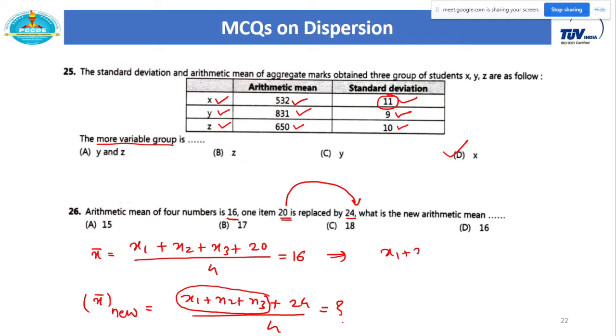So what is the value of x1 plus x2 plus x3? This is equal to 16 into 4 minus 20. Just calculate this and then consider this value here. Can anyone tell me the final answer? What is my new arithmetic mean?